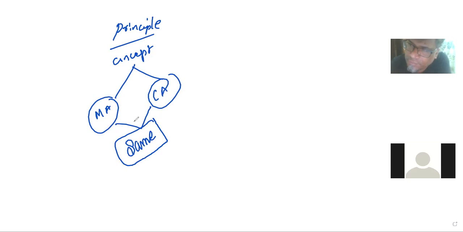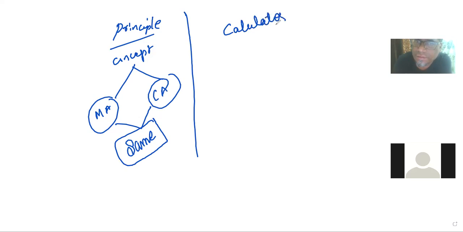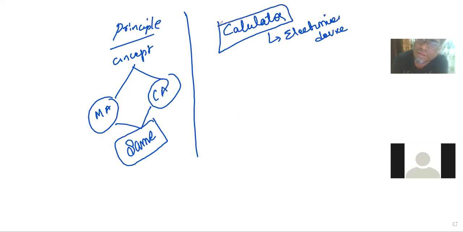But as you people are aware, a calculator is an electronic device, right? A calculator is an electronic device, but it is not a storage device. You can use it for calculations, and in the manual accounting system, we perform the calculations with the help of the calculator.